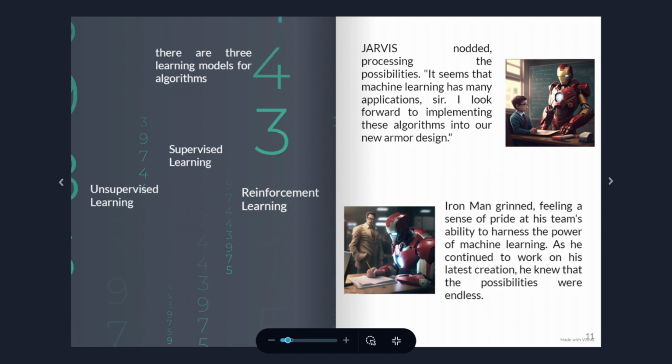Iron Man grinned, feeling a sense of pride at his team's ability to harness the power of machine learning. As he continued to work on his latest creation, he knew that the possibilities were endless.